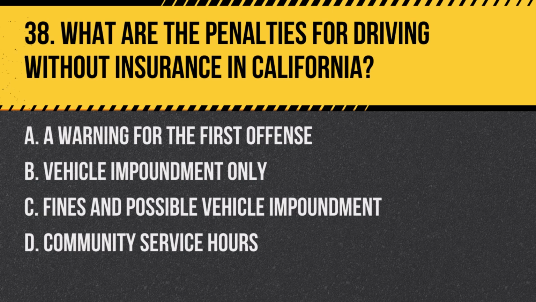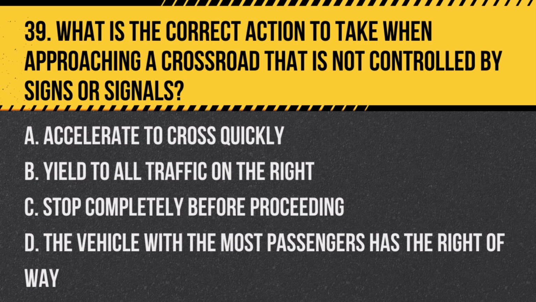Answer: C. Fines and possible vehicle impoundment. Driving without insurance in California can result in significant fines and the potential impoundment of your vehicle. Question 39. What is the correct action to take when approaching a crossroad that is not controlled by signs or signals? A. Accelerate to cross quickly.